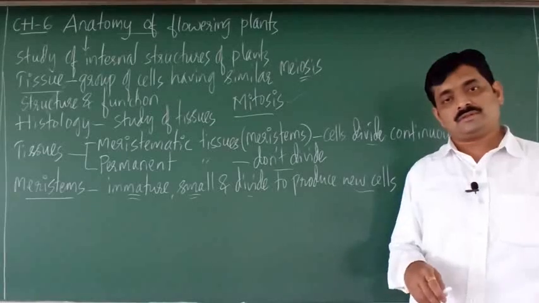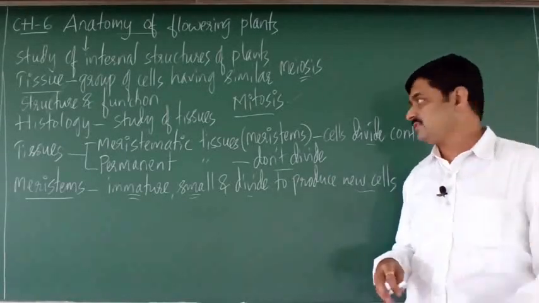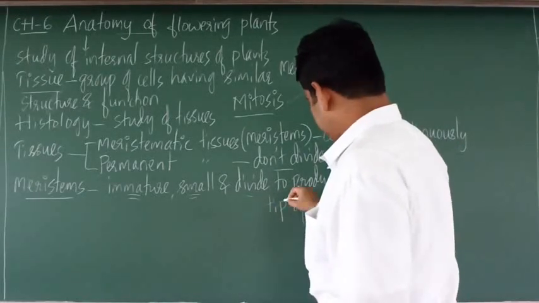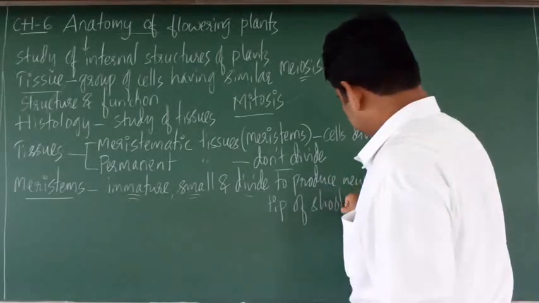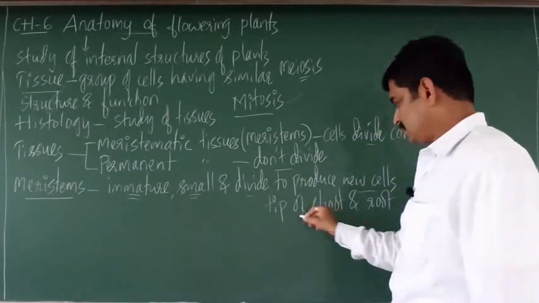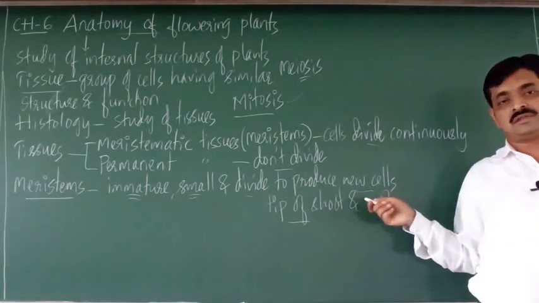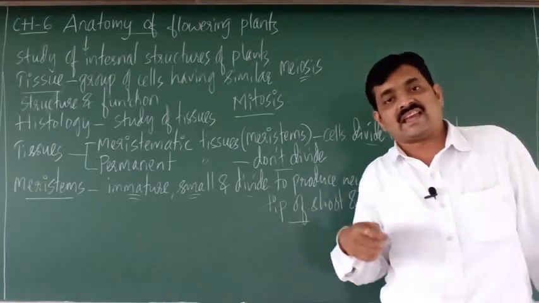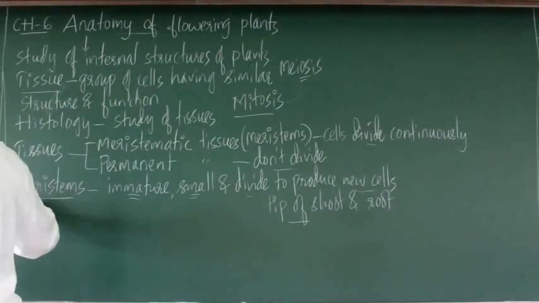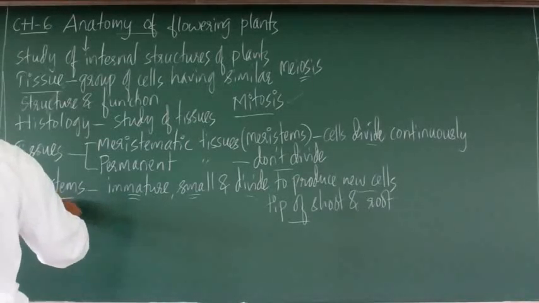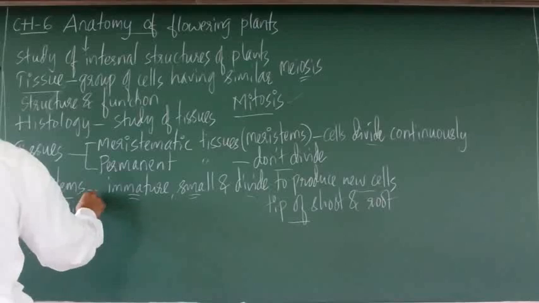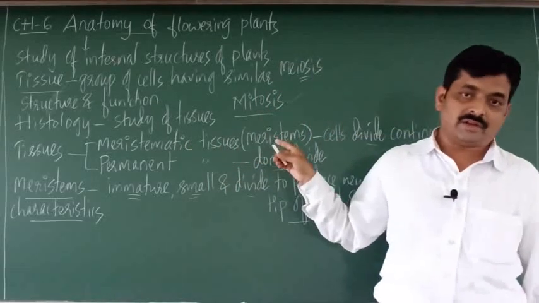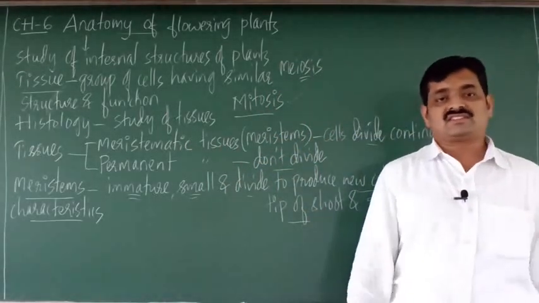And these meristems are located at the tip of shoot and root. So this is the location of the meristems. Next we shall consider the characteristics of meristems. So what are the characteristics here?